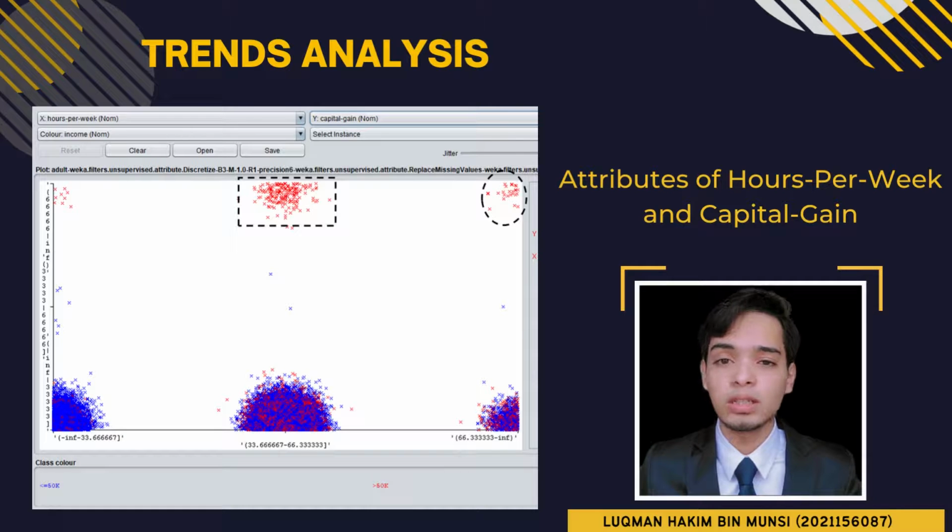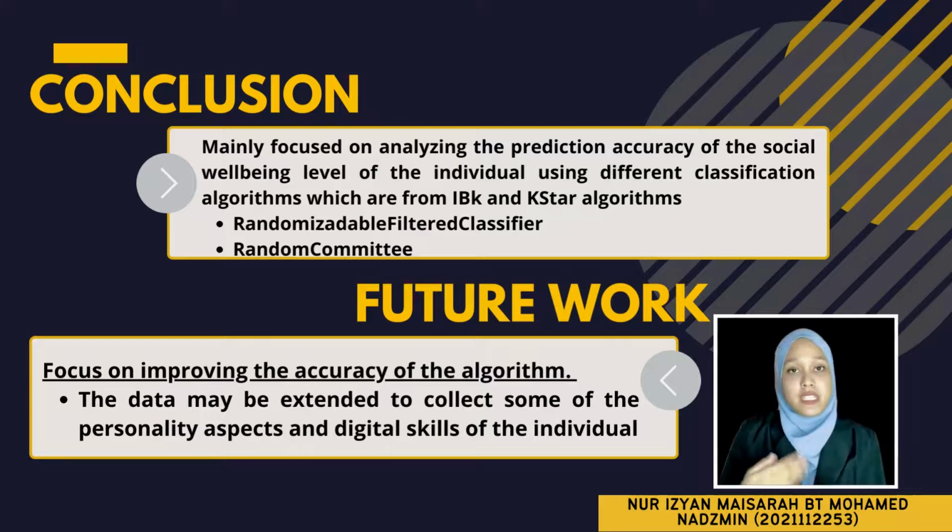In conclusion, this experimental mode is mainly focused on analyzing and prediction accuracy of the social well-being level of the individual using different classification algorithms, which are IBk and K-star algorithm from lazy group, random subspace filter classifiers and random committee algorithm from meta group, and J48 algorithm from trees group.